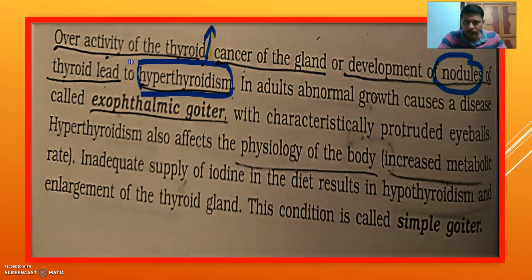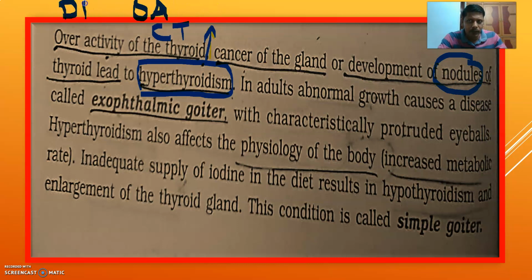First one is overactivity of the thyroid gland. Next one, cancer of the thyroid. Third one, development of nodules.